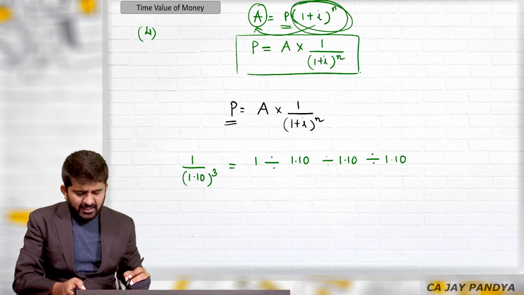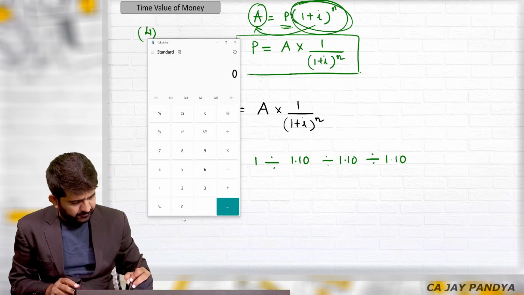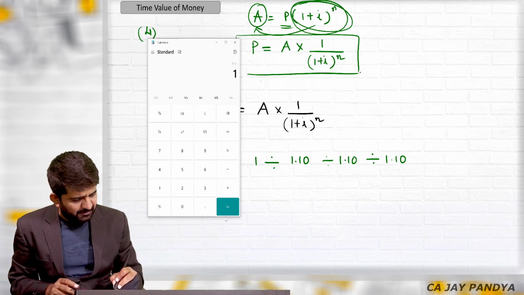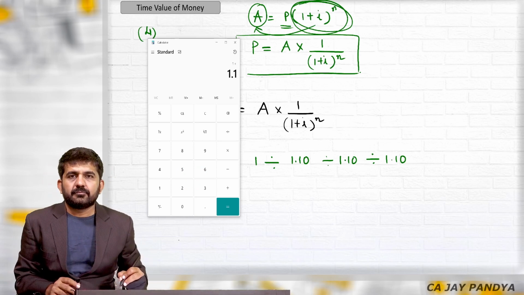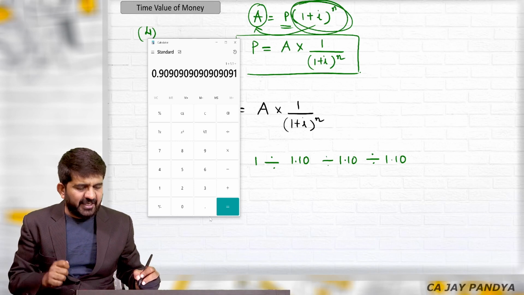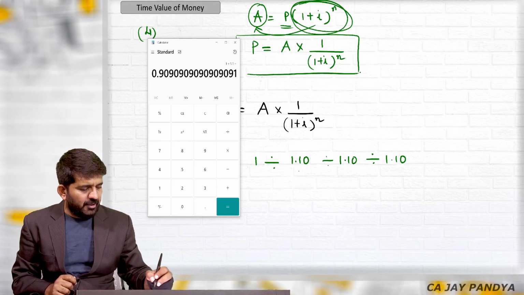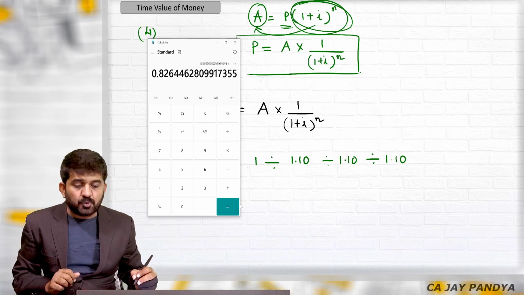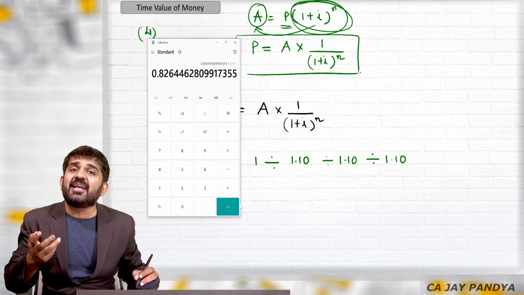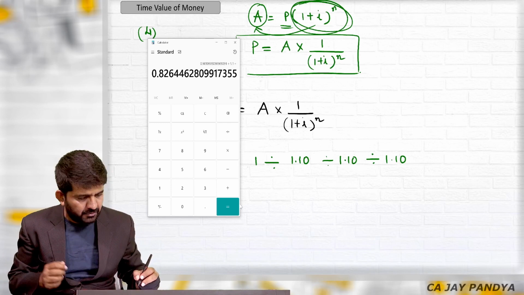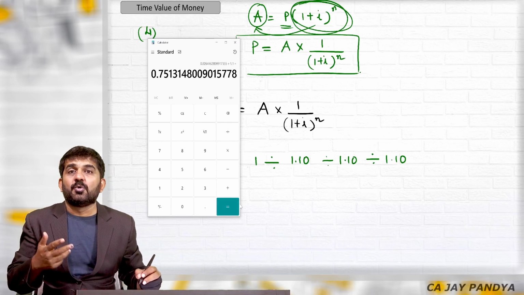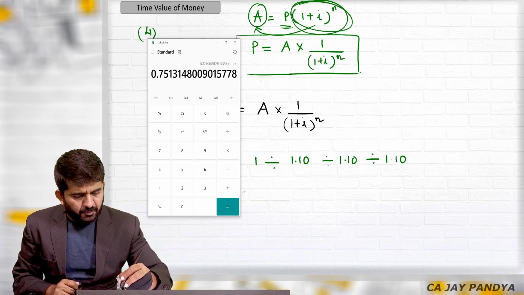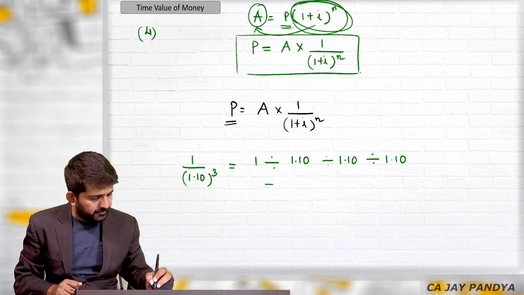How to find this answer in the calculator is very easy. 1 divided by 1.1. Now if I press equal to, I have got the answer of 1 divided by 1.10. If I press equal to one more time, it will again divide by 1.10. One more time equal to, again it will divide by 1.10. I will get the answer of 0.751314.